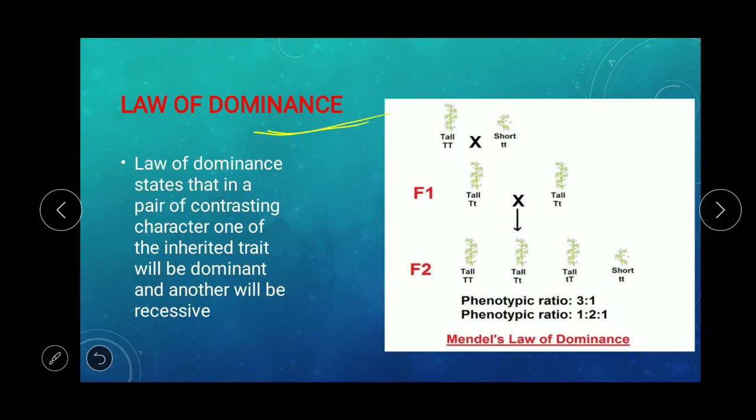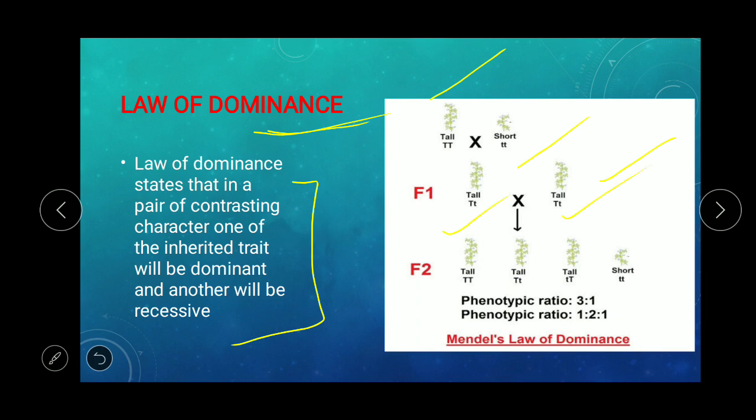Now the law of dominance. This is Mendel's law. The law of dominance states that in a pair of contrasting characters, one of the inherited traits will be dominant and the other will be recessive. First of all, a contrasting pair of characters: capital T and small t, that is tall and short, are two contrasting characters. Why are they contrasting? Because you can easily look and contrast them among themselves. In the F1 generation, they produce tall. So in a pair of contrasting traits, one of the inherited traits will be dominant. Here capital T, or tallness, is dominant, and small t, or dwarfness, will be recessive. So one trait will be dominant and the other will be recessive.